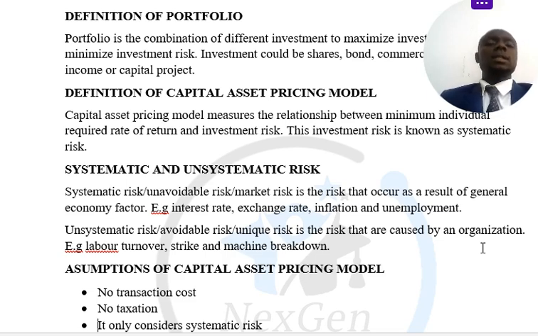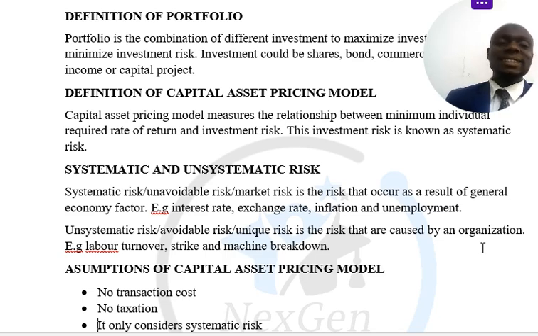Now, unsystematic risks are risks that are avoidable, right? These are risks that could be avoided, that are caused by the organization. If I buy Unilever shares and Unilever needs to produce, and there are not enough machines to produce, or maybe due to a strike, it is not going to affect my stock, because the only risk that affects the capital asset pricing model's expected return is systematic risk.